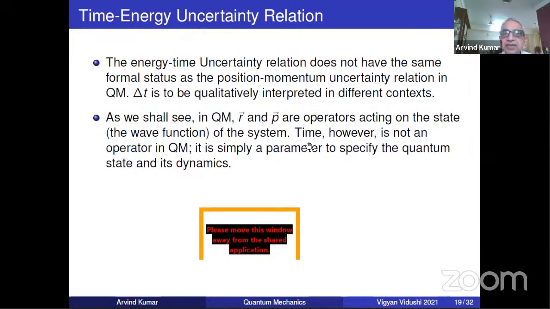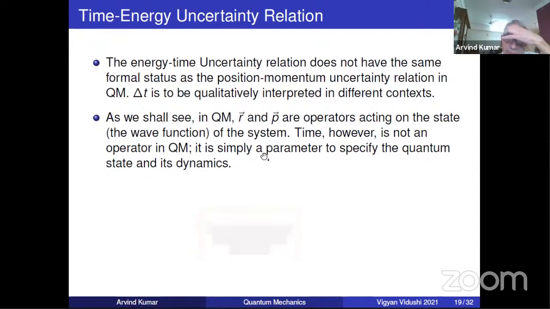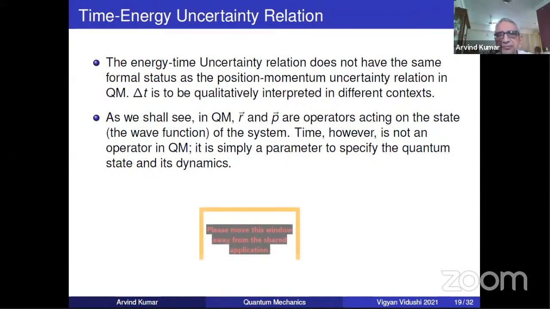That R and P are clear-cut operators on the wave function. I think you have done MSc already, first year, so you know all this. You know R and P are operators on the system, but time is not an operator. It is simply a parameter. It just labels the wave function at this time, or a wave function at another time. Time itself doesn't play the role of an operator.